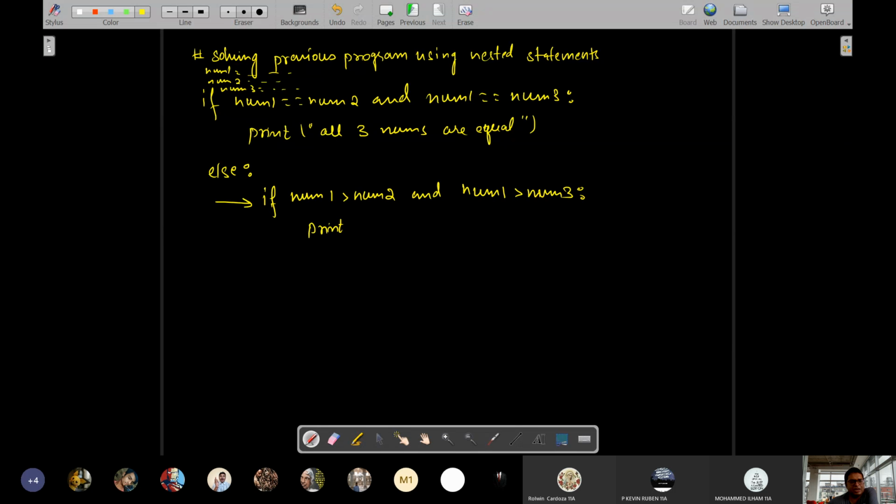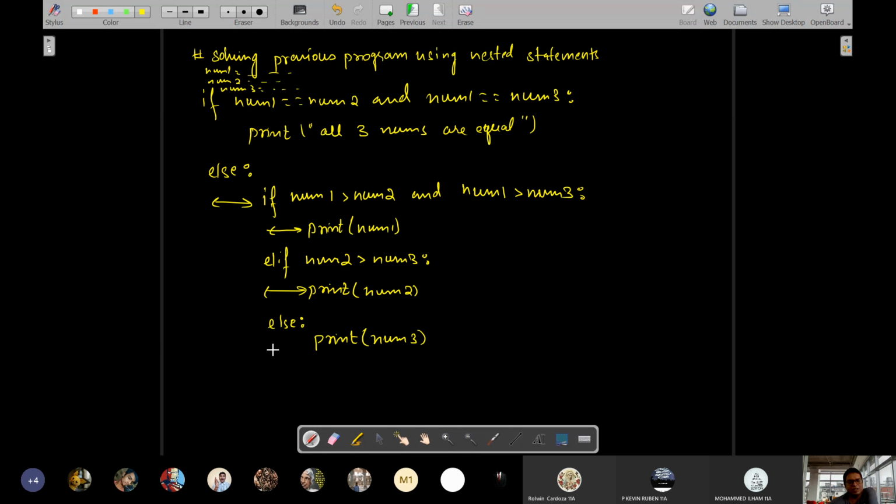See, here indentation is done, and for this, again indentation will be done. Then elif num2 is greater than num3, print num2, else print num3. So everywhere you will find indentation at the same level.